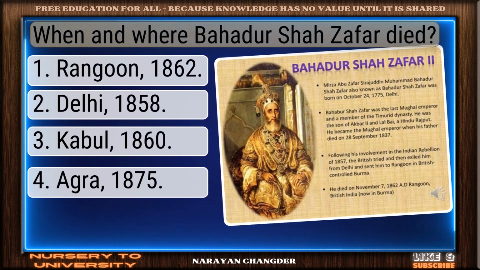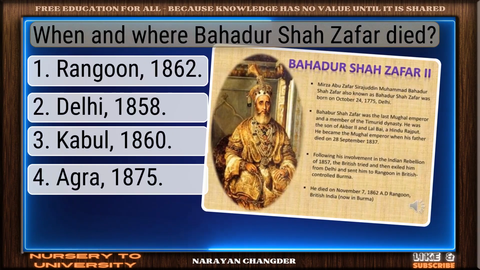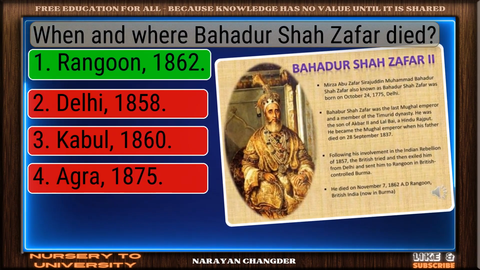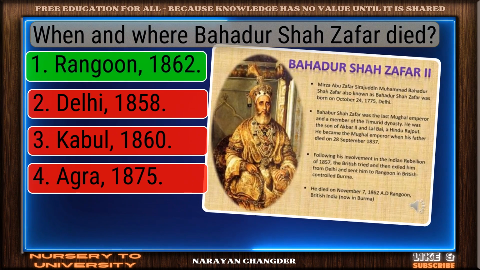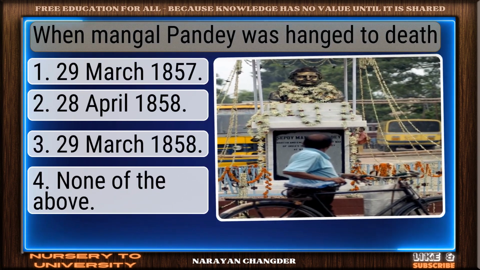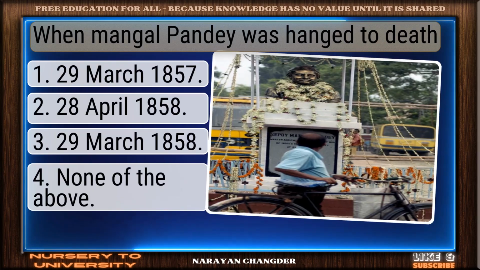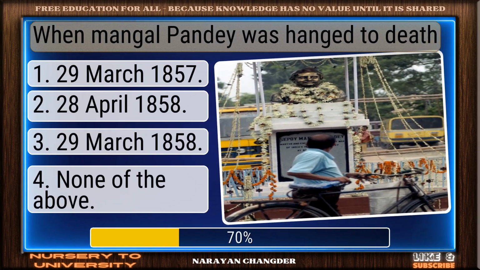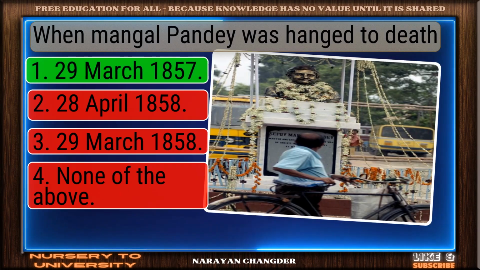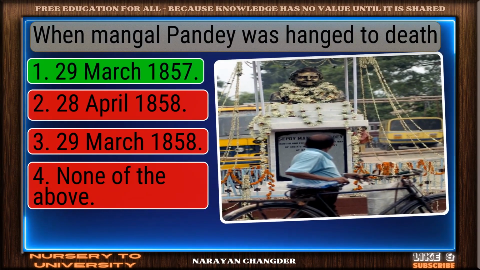Question number 125. When and where did Bahadur Shah Zafar die? Good thinking. Rangoon 1862 is the right answer. Question number 126. When was Mangal Pandey hanged to death? Nice selection. 29 March 1857 is the correct and valid answer.